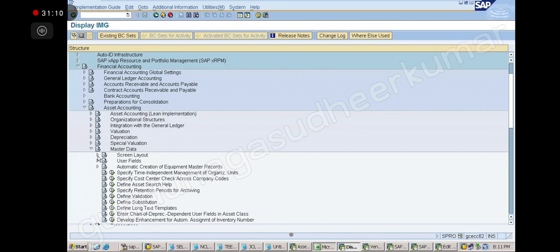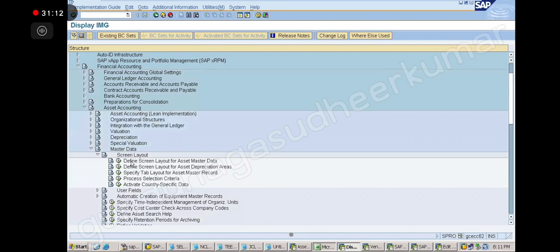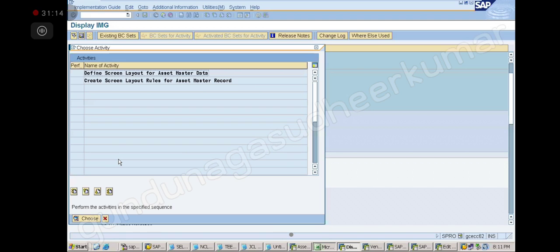Define screen layout for master. Screen layout master. Master data. Double click. Select it and double click.